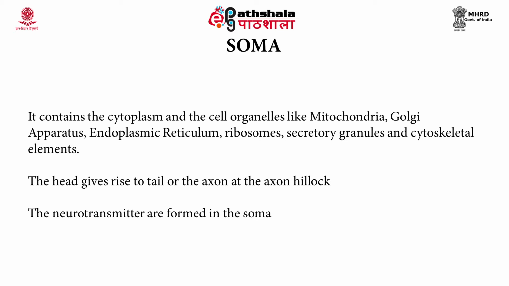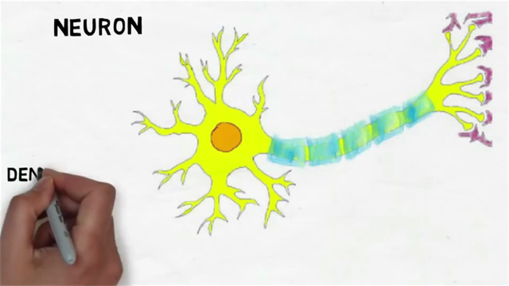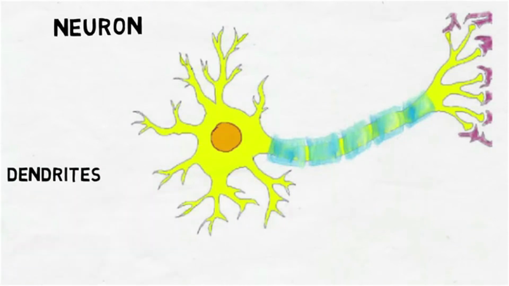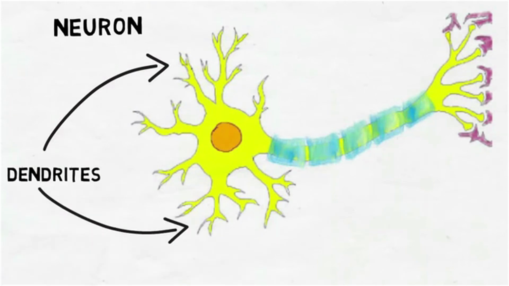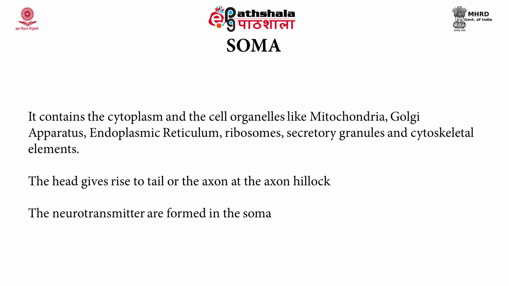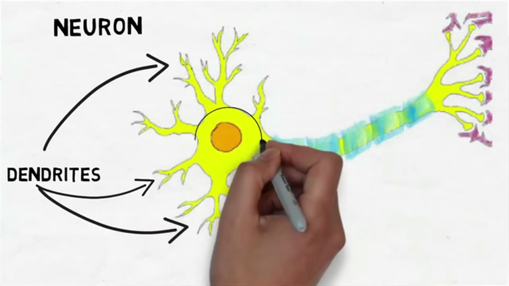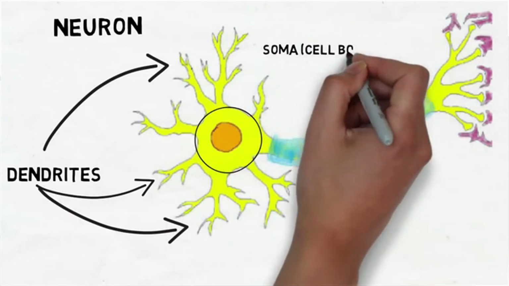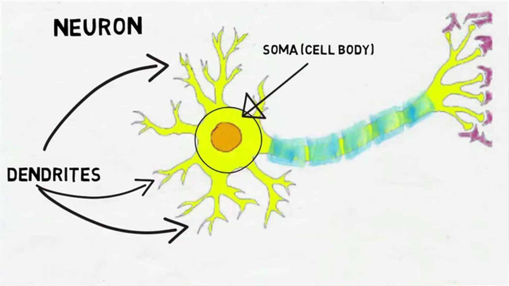The soma also gives out several projections, and these projections are named dendrites or axons. Dendrites are different from axons because in structure they taper, whereas the axons maintain the same diameter throughout their length.